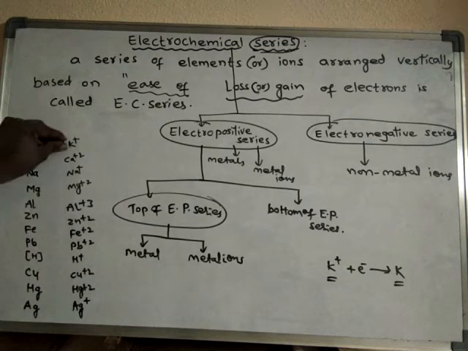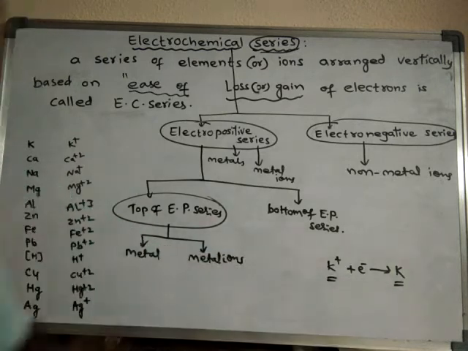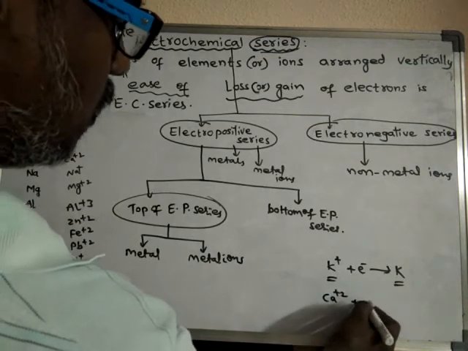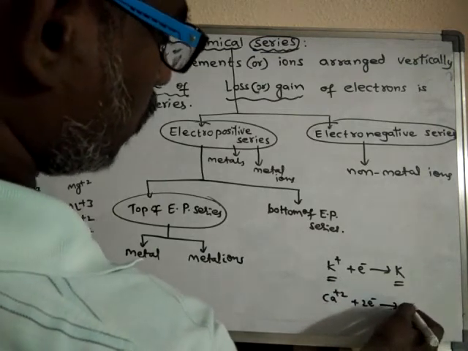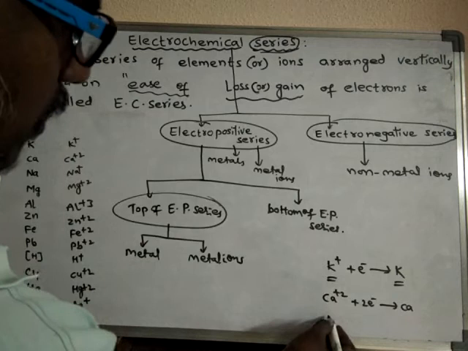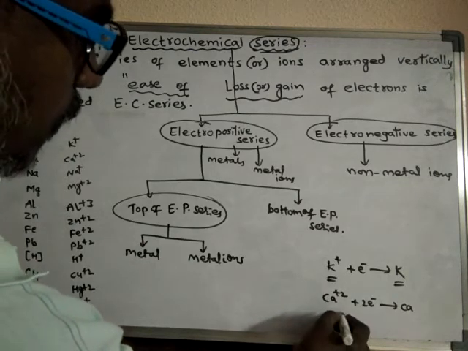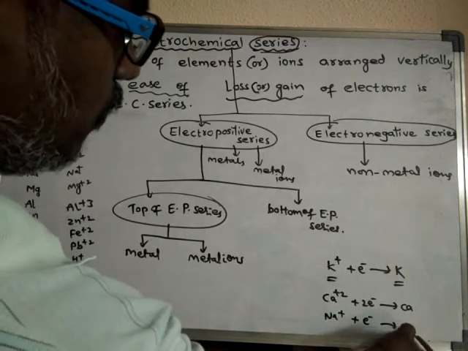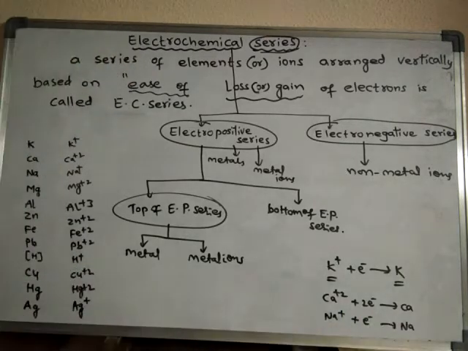That means potassium ions convert into potassium with difficulty. But calcium ions, when compared to potassium ions, can convert into neutral calcium somewhat easily. When compared to calcium ions, sodium ions can discharge into sodium metal easily.